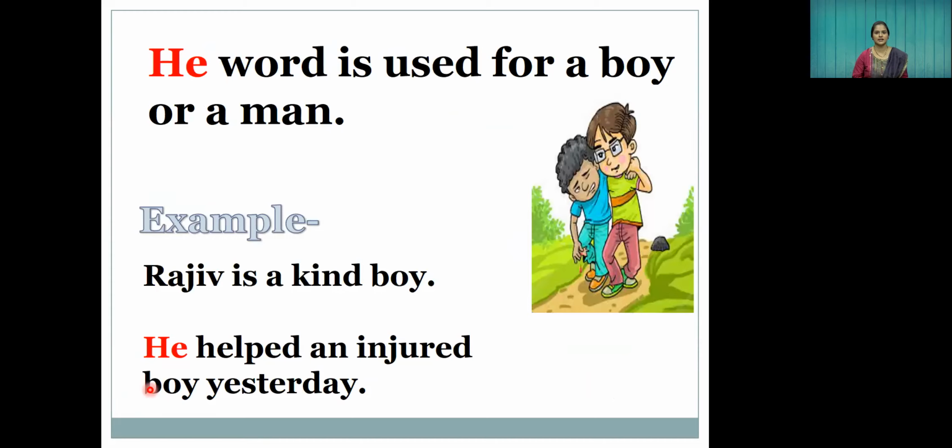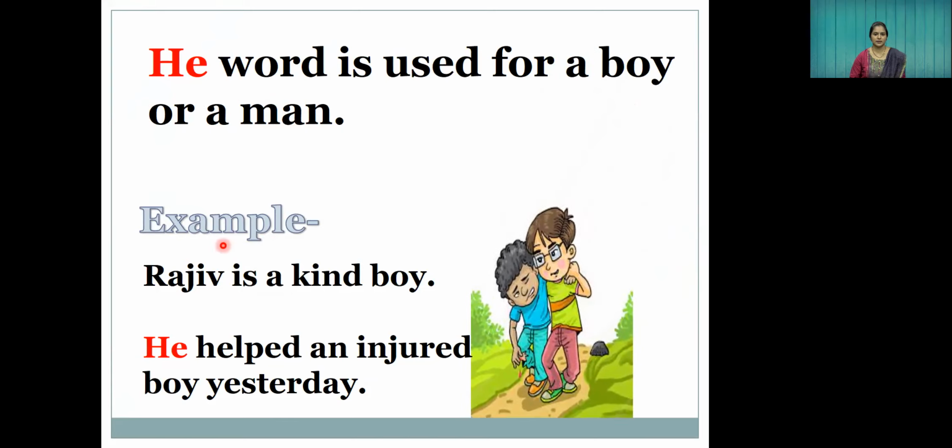Okay, we'll see another example. He. When to use the pronoun he? He is used for a boy or a man. When you're talking about some boy or about a man, then you will use the word he. Okay, example: Rajiv is a kind boy. He helped an injured boy yesterday. We could say, Rajiv is a kind boy. Rajiv helped an injured boy yesterday.